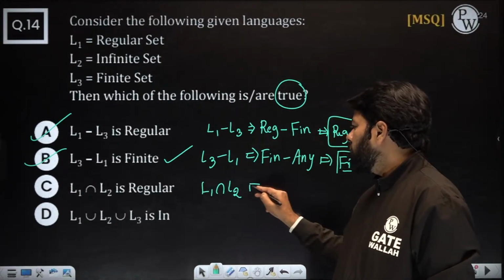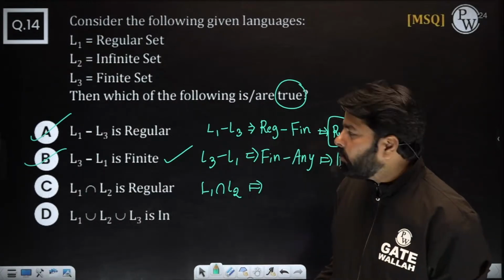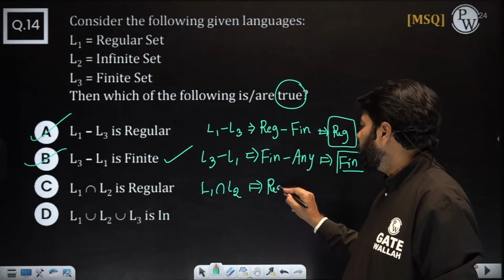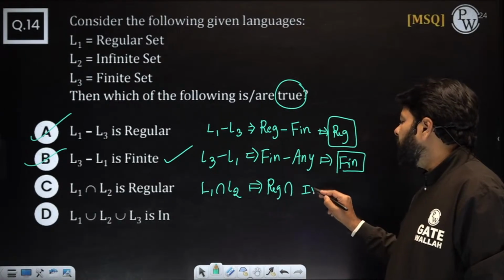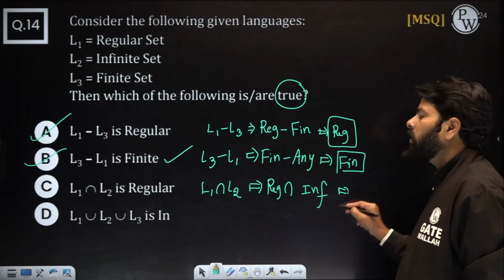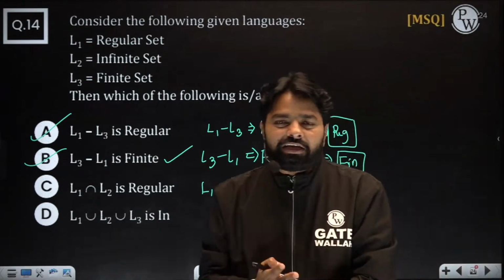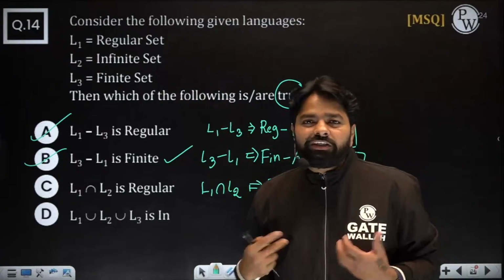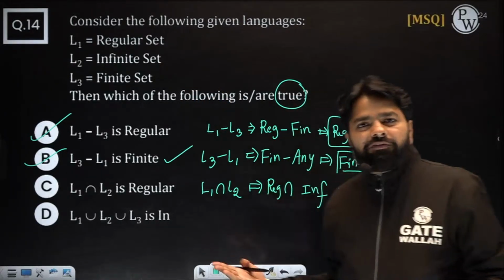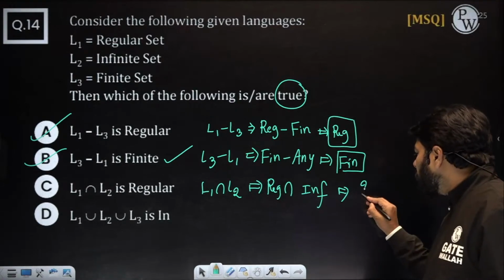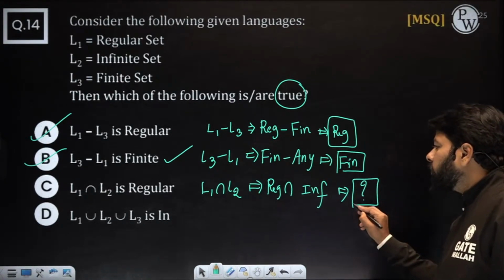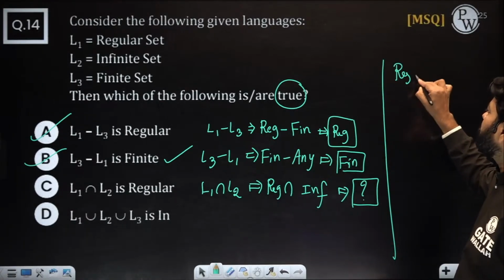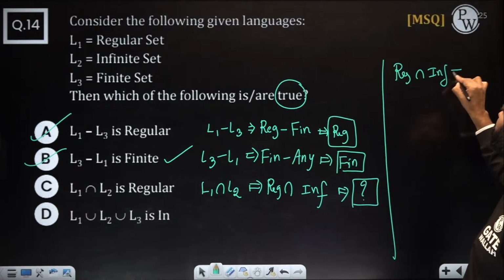L1 intersection L2. So did anybody answer C here? Oh, blunder, a complete mistake. Regular language intersection infinite, very dangerous. Infinite means what? Is it CFL? Is it DCFL? Is it regular? Did I mention which infinite it is? It could be any infinite. We don't know what's going to happen. Look at some examples.